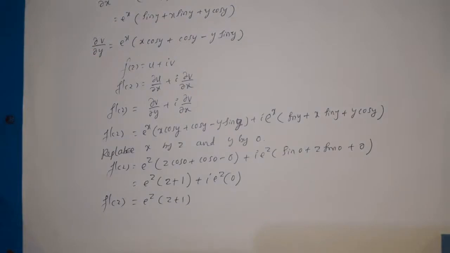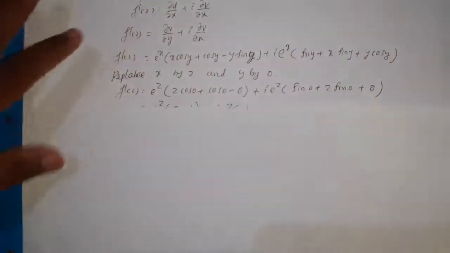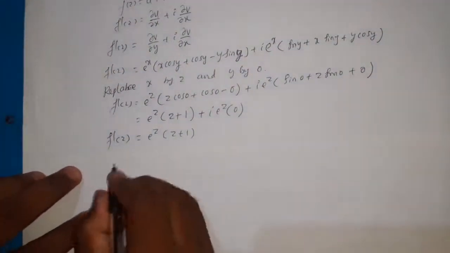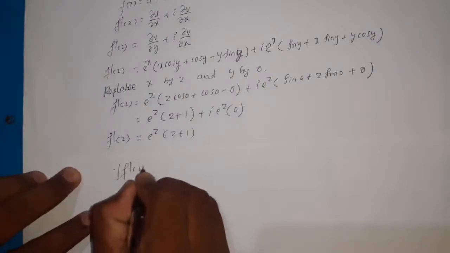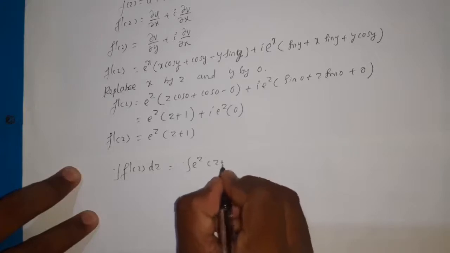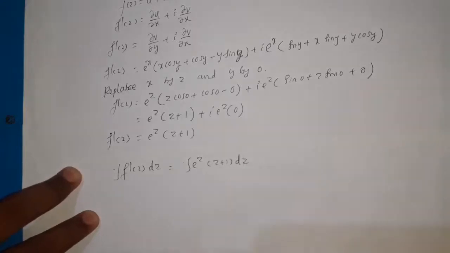Then to find f of z, we need to integrate with respect to z on both sides. So we have f dash of z equal to this one, integrating on both sides with respect to z, that becomes integral of e power z into (z plus 1) dz.